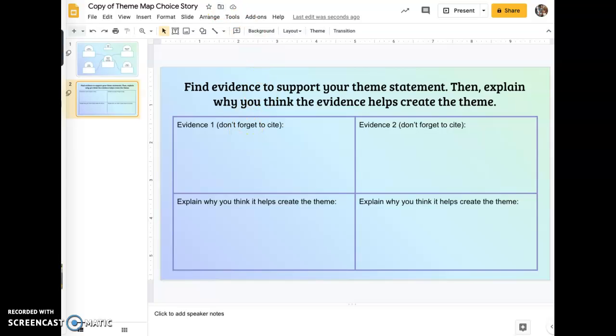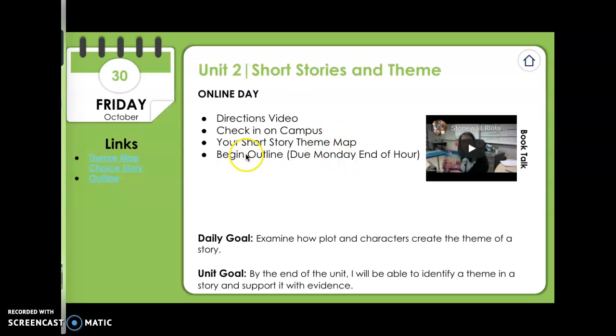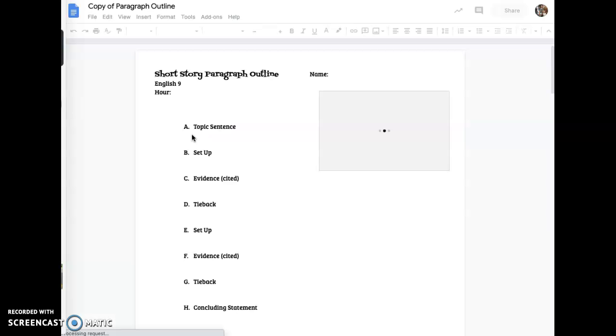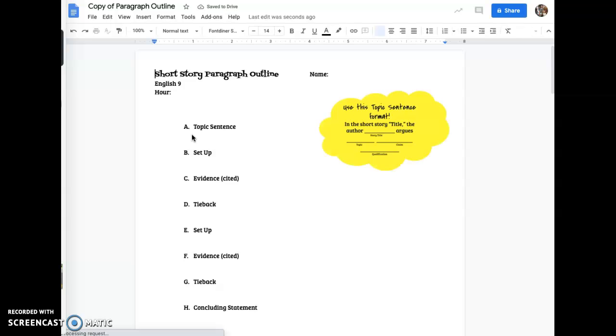Then when you're finished with that, you can start working on your outline, which is due at the end of the hour on Monday. If you get your outline in on time, I will be going through them and giving you a little bit of feedback to help. To get there, click on that and then make a copy, and it'll bring up this page.